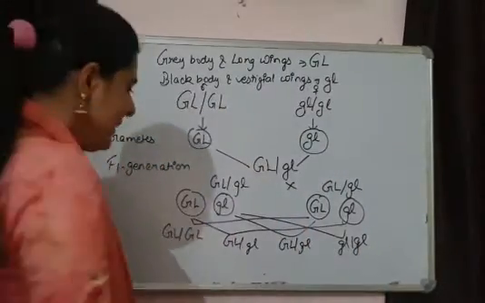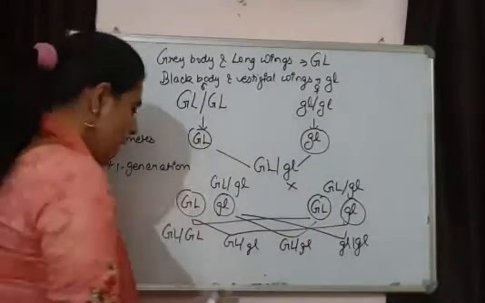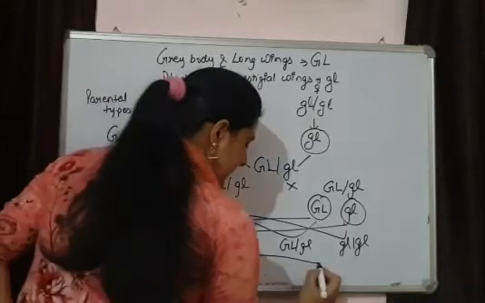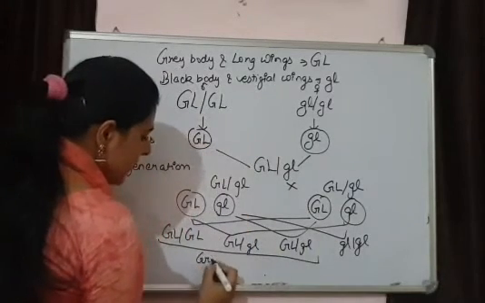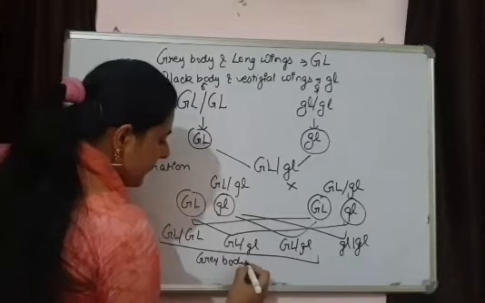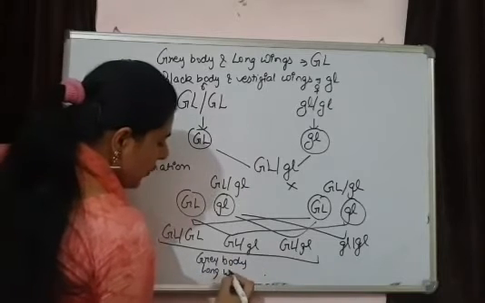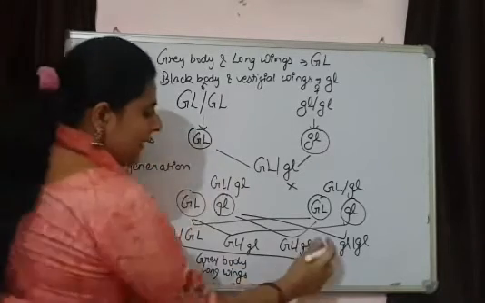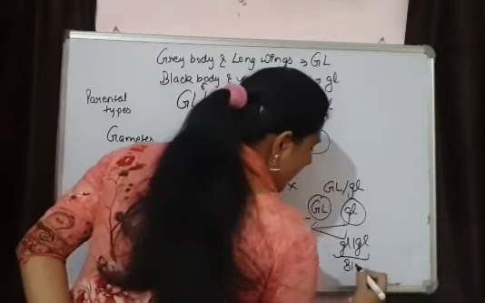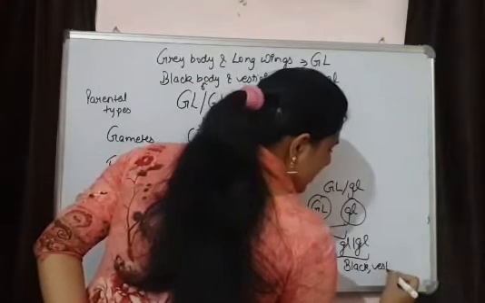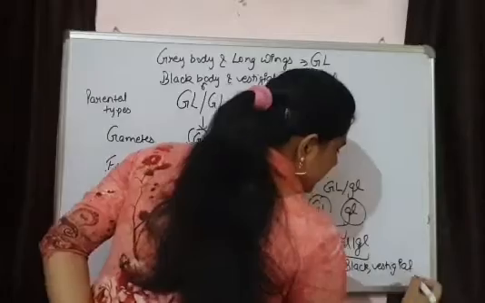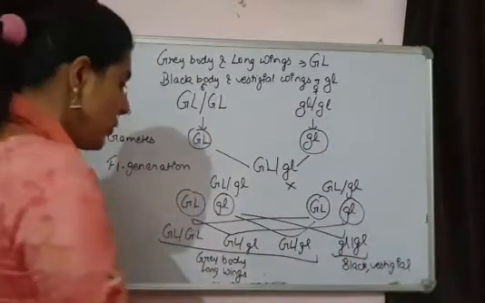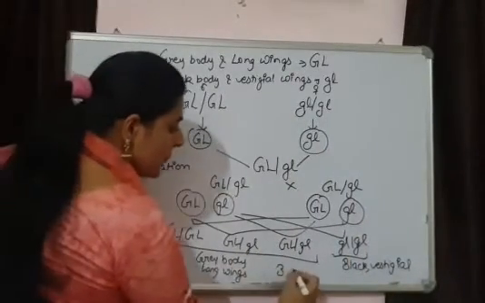So if we notice, all these three are grey body with long wings, and this one is black body with vestigial wings, and the ratio is 3:1.